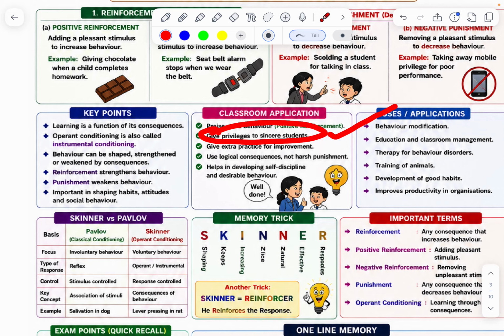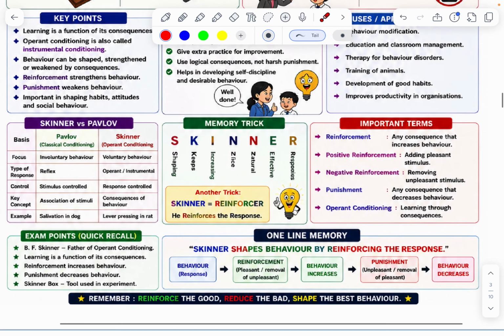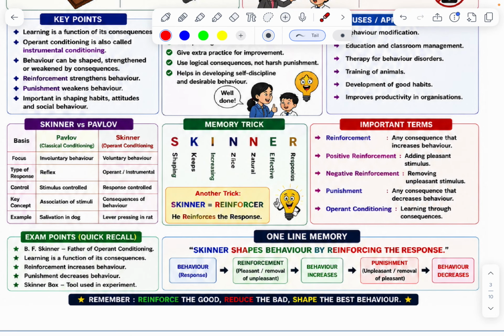Give privilege to sincere students. Give extra practice for improvement. Use logical consequences, not harsh punishment. It helps in developing self-discipline and desirable behavior. Uses: behavior modification, education and classroom management, therapy for behavior disorders, training animals, whatever it may be. Improve productivity and organization.